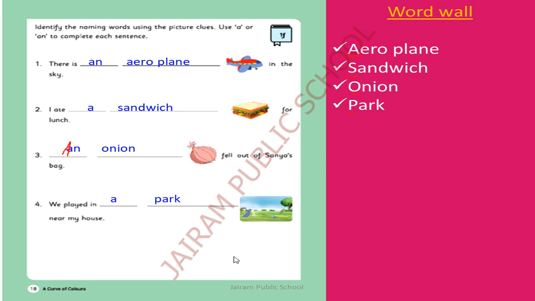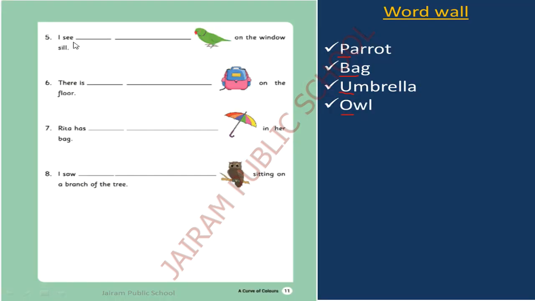Let's go to the next line. I see dash on the windowsill. What is this? This is a parrot. What is the starting letter of parrot? P. What is the sound of P? P is a consonant. So, I see a parrot on the windowsill.